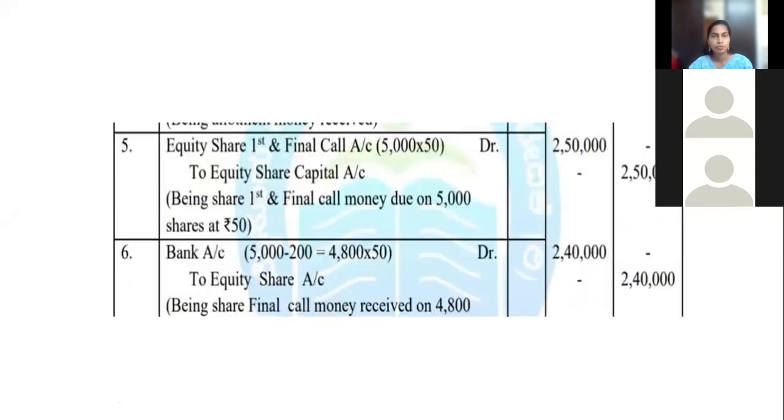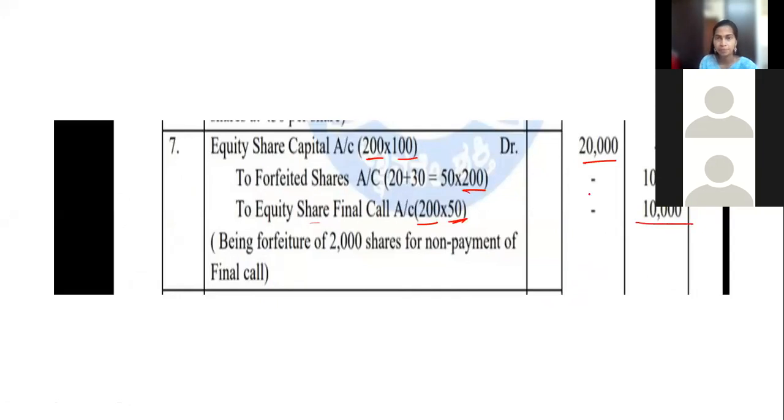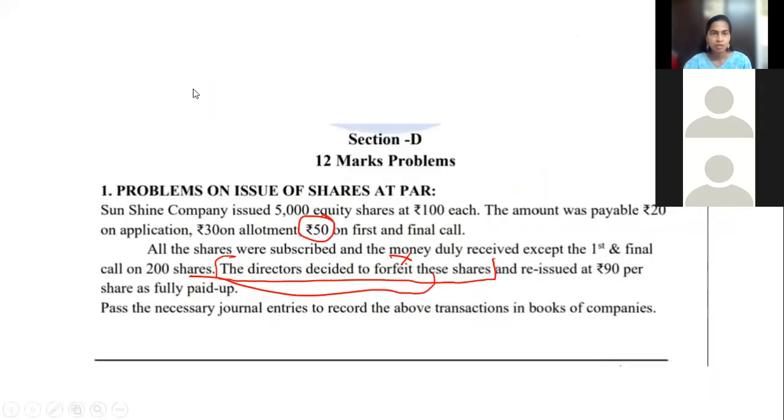The final call rate was here 50. Multiply and write. How did you get this 50? That is 100 minus 50, or 20 plus 30. 20 is the application rate. See the question. The allotment rate was 30. When you add, you also get 50. That means the company has a gain of 50 rupees on 200 shares. Application money is received, allotment money is received, but final call money is not received on 200 shares. Application money received is 20 rupees, allotment money received is 30 rupees. 50 rupees is a gain for the company. That's why we are crediting that amount.